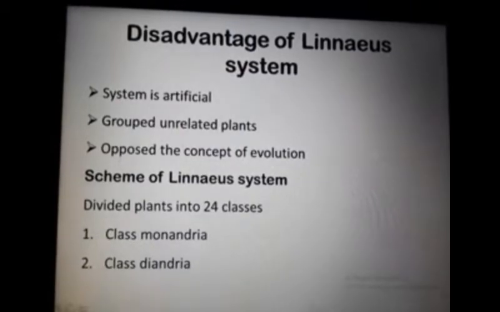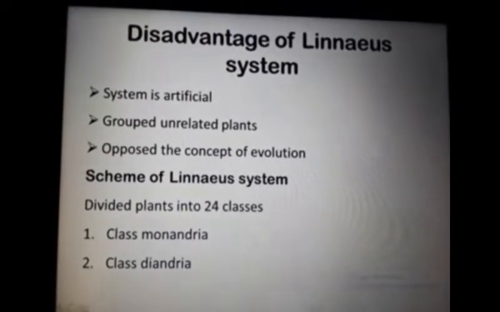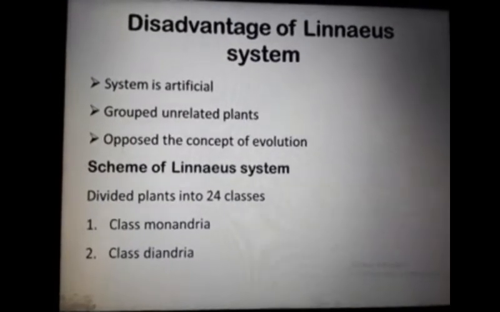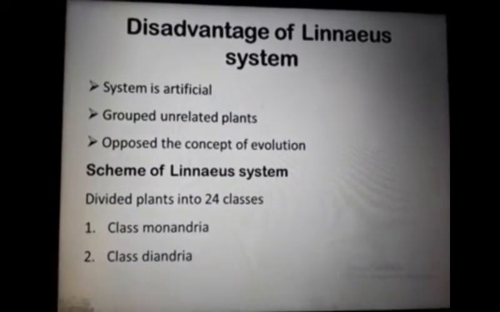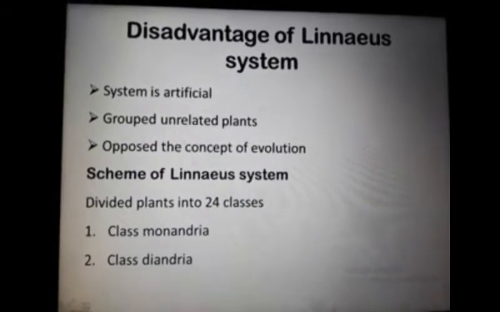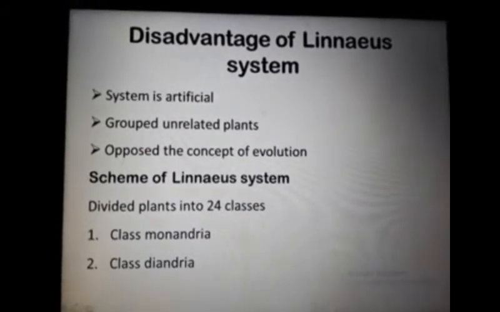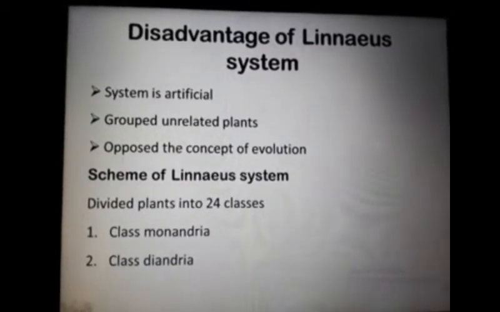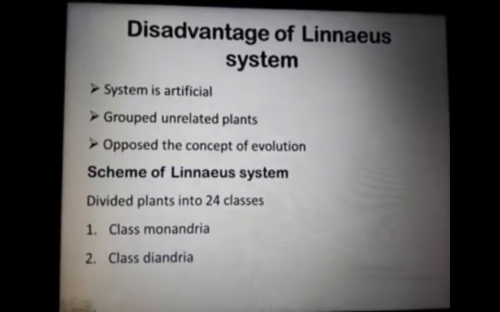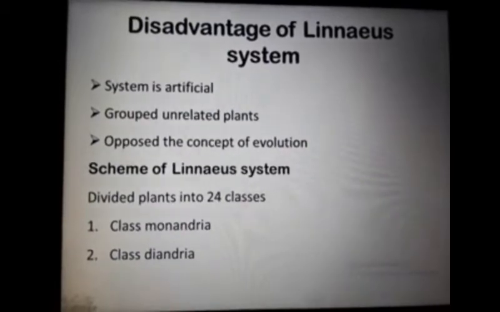This is the basic disadvantage of the Linnaeus system, grouping of unrelated plants. Similarly, Carolus Linnaeus was a very religious person, so he opposed the concept of evolution. So who opposed the concept of evolution? It was Carolus Linnaeus.